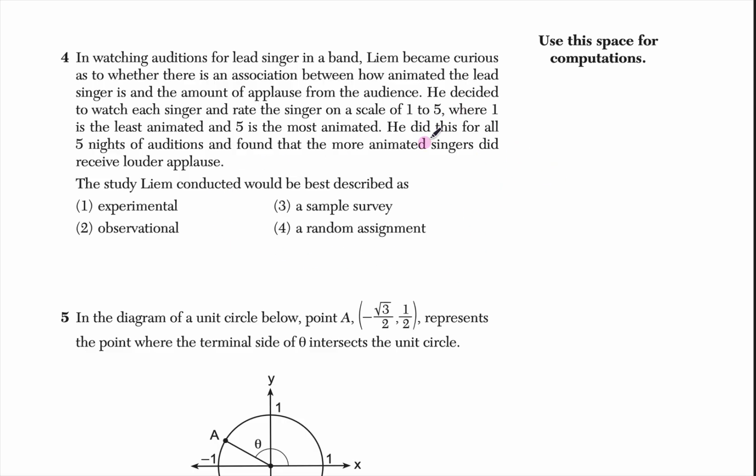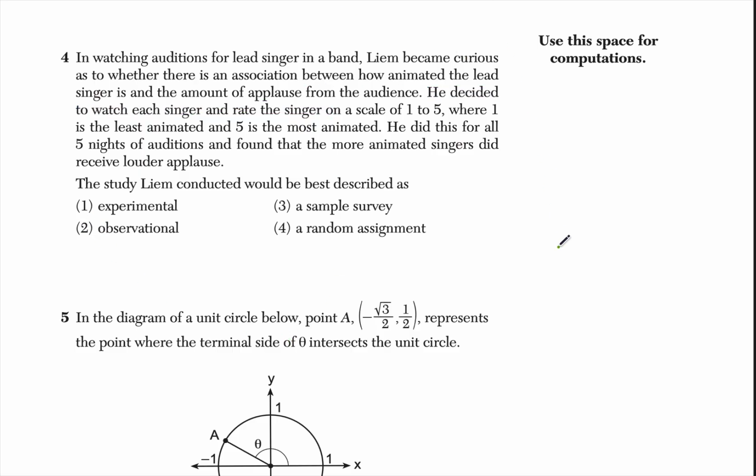My little hint here is he decided to watch each singer and rate the singer. I use that for my hint because what did he do? All he did was watch. He didn't do an experiment, right? He didn't talk to anybody. He just watched. So this would be an example of an observational study.